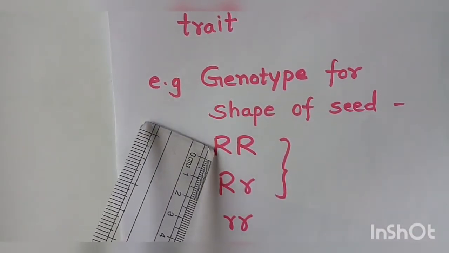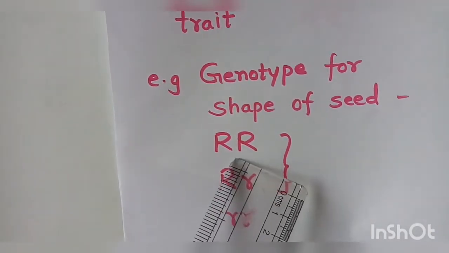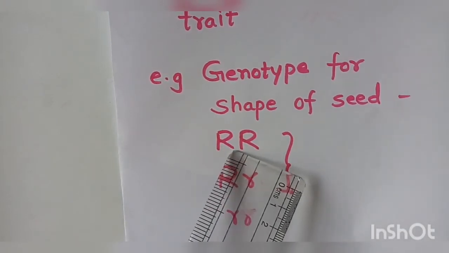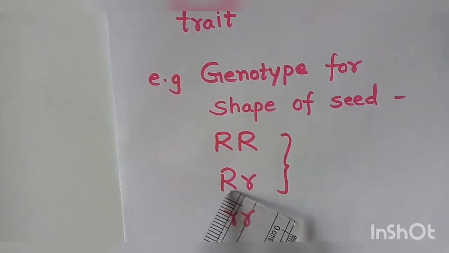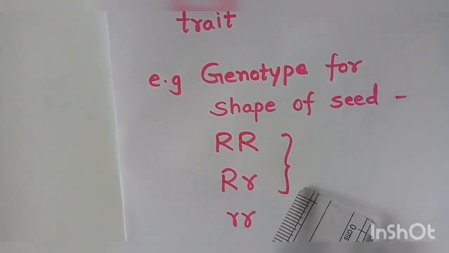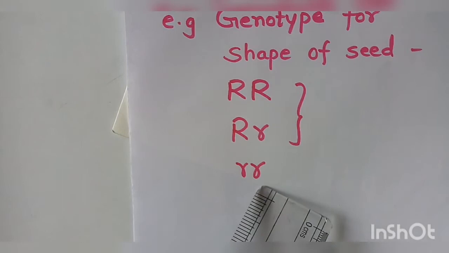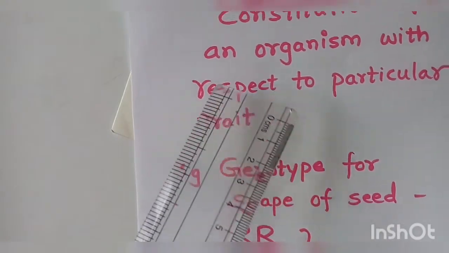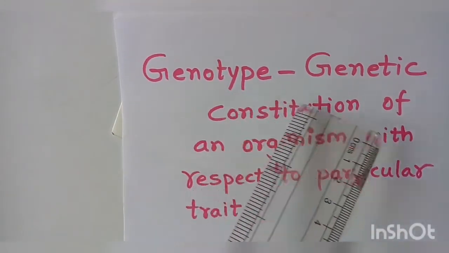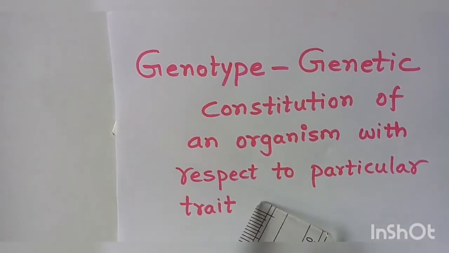But capital R capital R, this is homozygous condition, which represents the genotype for round seeds. Capital R small r is the heterozygous genotype for round seed itself. Whereas small r small r is the genotype for wrinkled shape of seed. So genotype is the genetic constitution of an organism with respect to a particular trait.